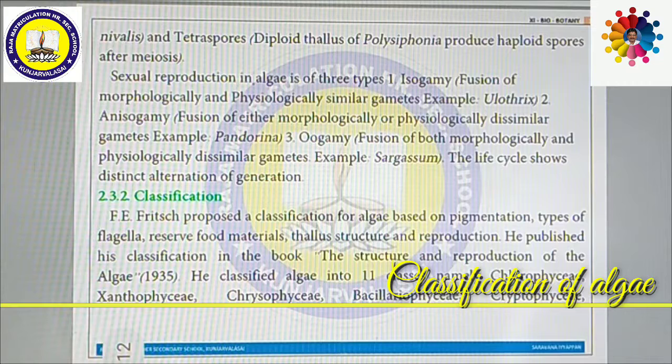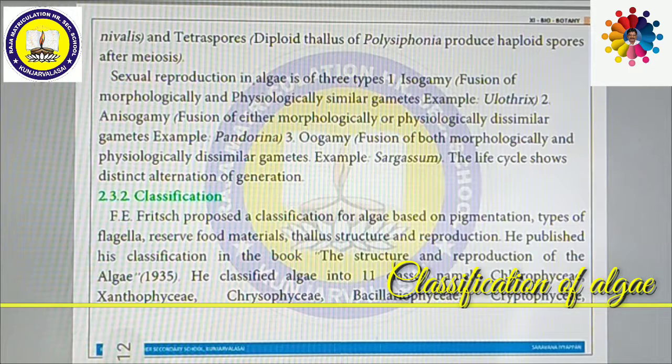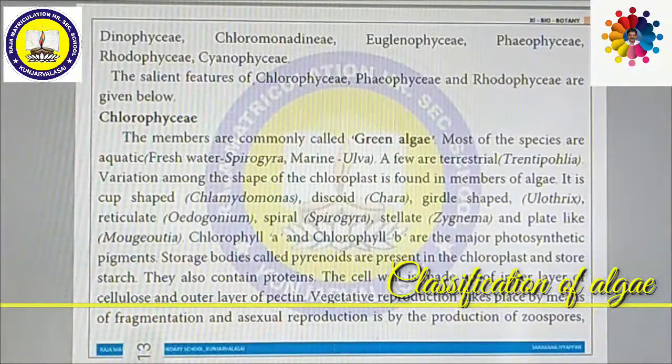He published his classification in a book called The Structure and Reproduction of Algae in the year 1935. He classified the algae into 11 classes, namely Chlorophyceae, Xanthophyceae, Chrysophyceae, Bacillariophyceae, Cryptophyceae, Dinophyceae, Chloromonadineae, Euglenophyceae, Phaeophyceae, Rhodophyceae, Cyanophyceae. So, 11 classes have been classified.